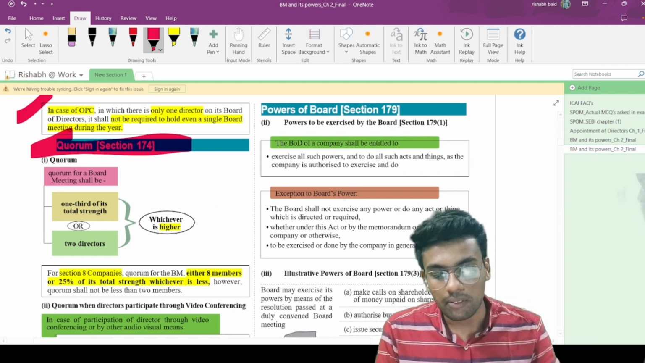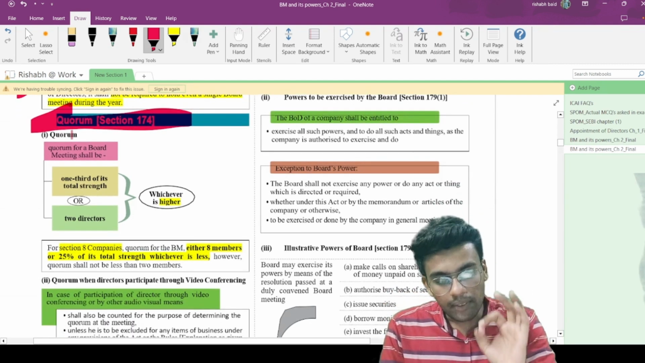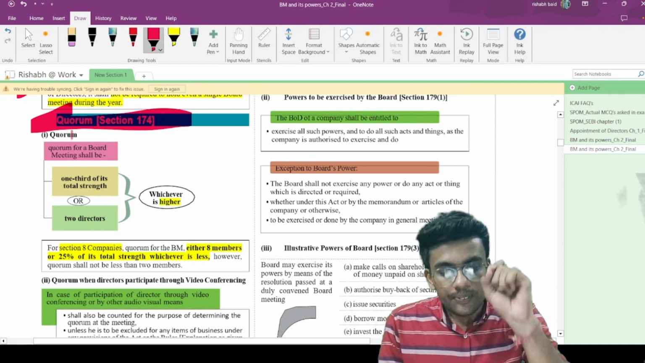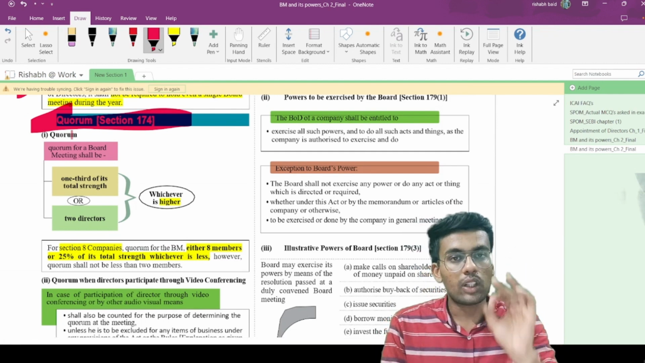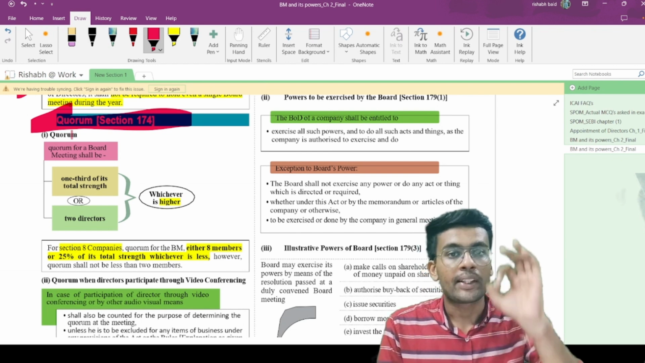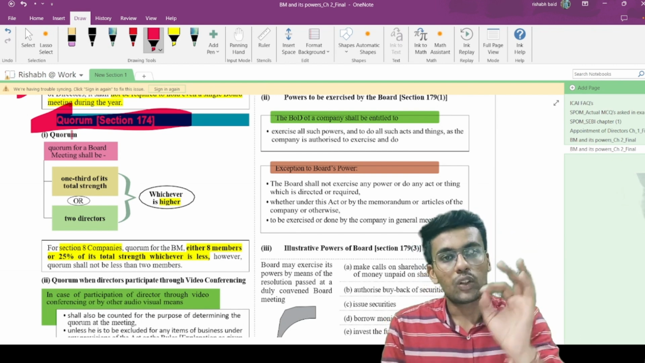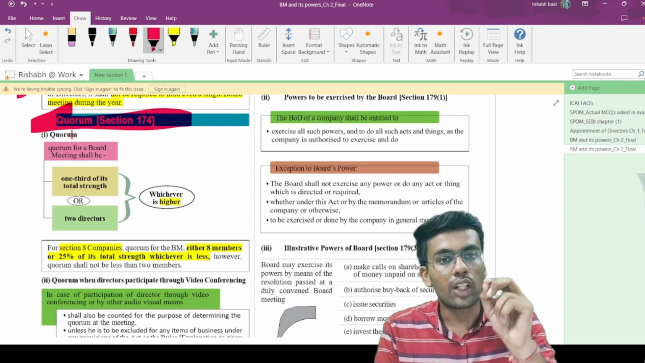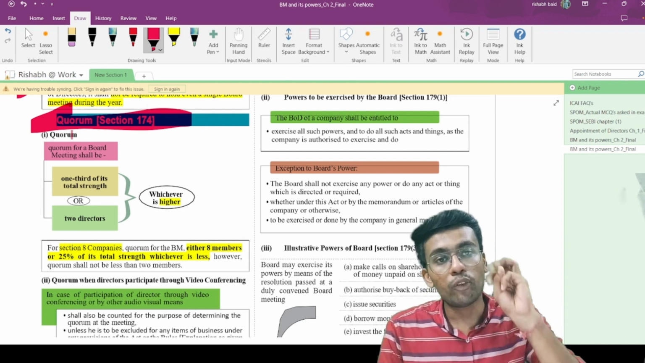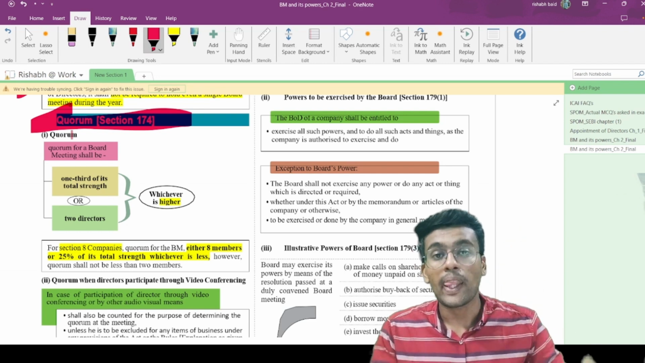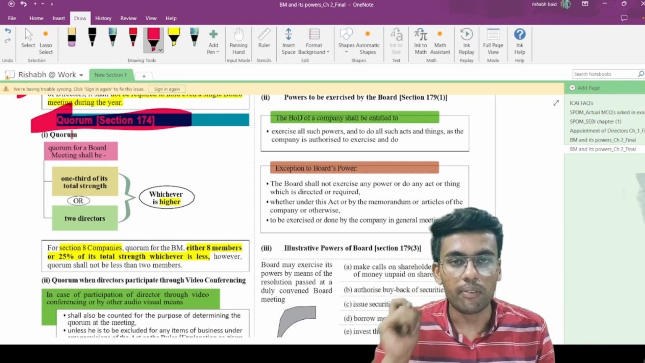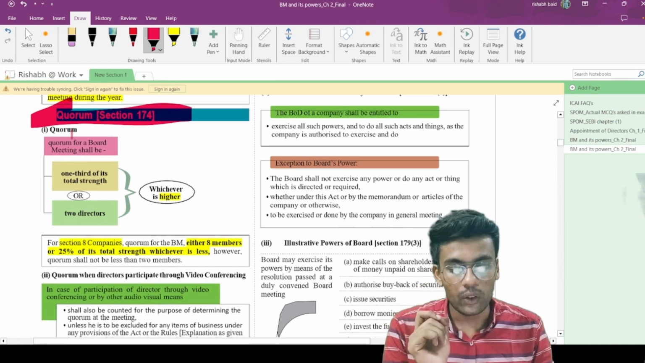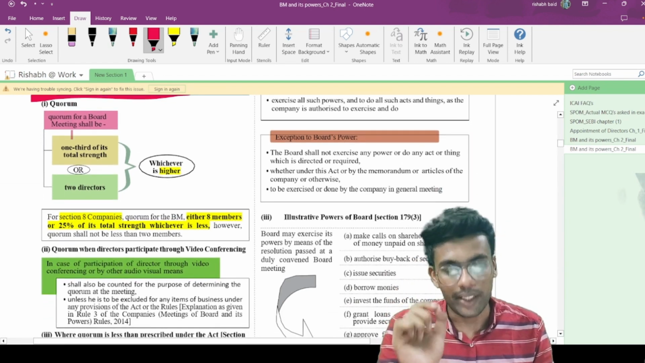So what should be the quorum in the meeting? In every general meeting and every meeting of the board, the quorum shall be either 1/3 of the total strength or 2 directors, whichever is higher. Let's say there are a total of 9 directors. So 1/3 of total directors is 3 directors, or 2 directors, whichever is higher. So 3 or 2, whichever is higher. That means a minimum of 3 directors should be present in the meeting in order to have a valid quorum. So this is with respect to general meeting and board meeting.